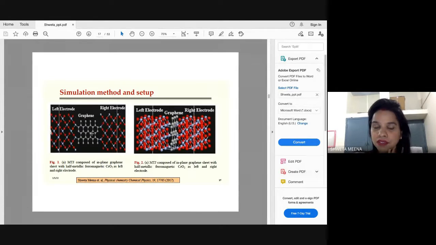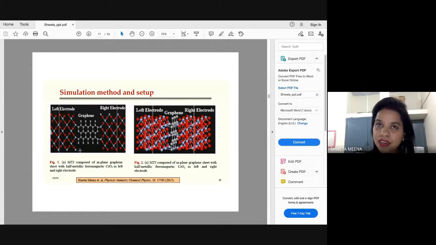So what we have studied is, we have seen that if we orient graphene, or the insulating layer which has to be there between these two magnetic layers, in one case we have oriented it parallel to these layers, and in one case we have oriented it out of plane, or perpendicular to these layers. It has been experimentally reported that when graphene is used in out of plane direction, or perpendicular to this layer, it will act as... of course, as I had mentioned, the central region or the spacer has to be an insulating layer, right?